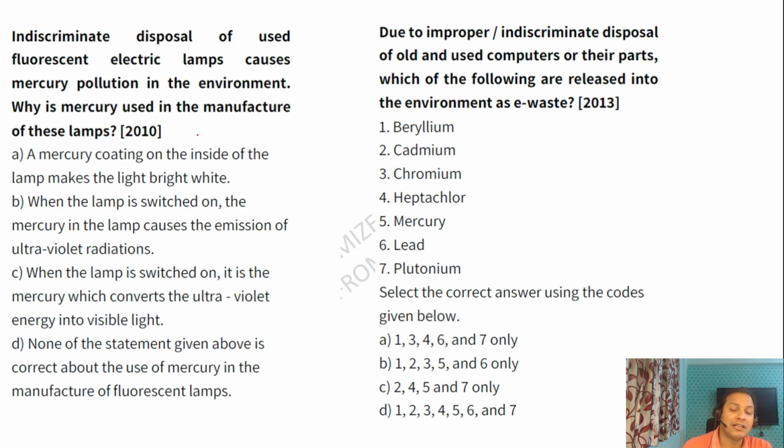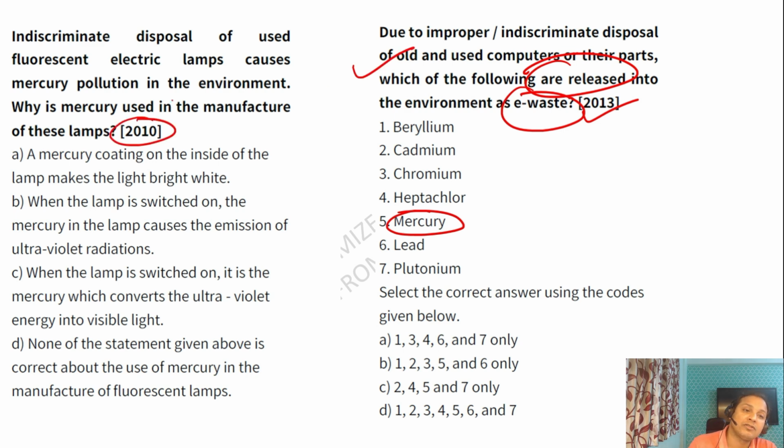You can see UPSC has asked in 2013 also, mercury in e-waste. Again in 2010 they asked about mercury pollution through lamps. Indiscriminate disposal of fluorescent electric lamps causes mercury pollution in the environment. Why is mercury used in the manufacture of lamps? Mercury coating on the inside of the lamp makes the light white bright. No. When the lamp is switched on, the mercury in the lamp causes emission of ultraviolet radiations. This is correct.